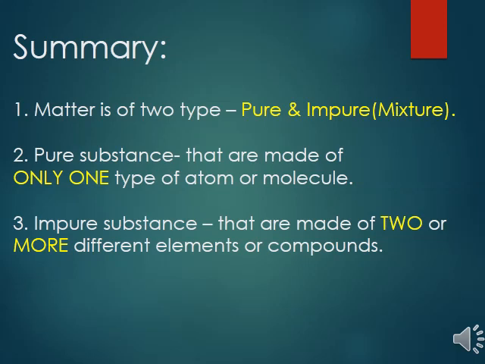Let's summarize. In this PPT video, we read about matter. Matter is of two types, that is pure and impure. Impure substances are also called mixture. Substances that are made up of only one type of atoms or molecules are called pure substances.